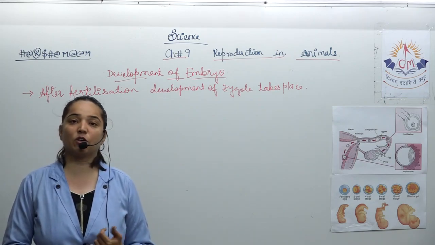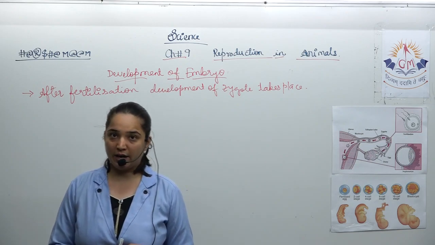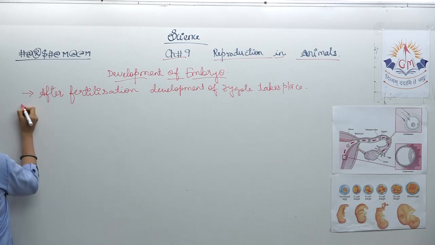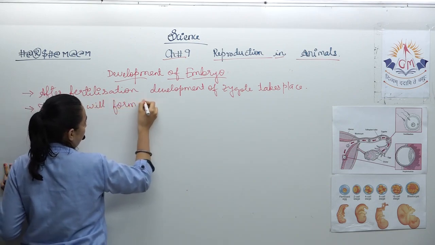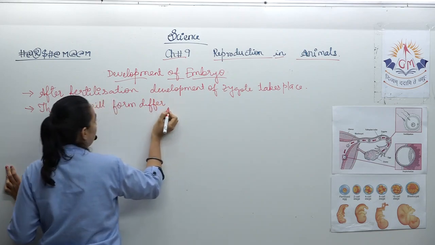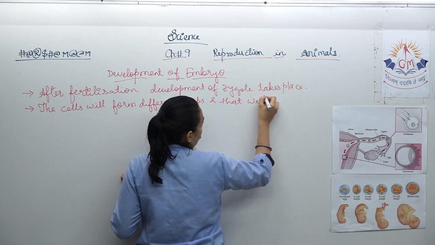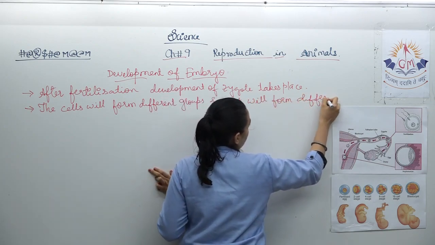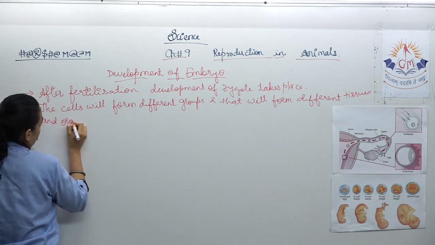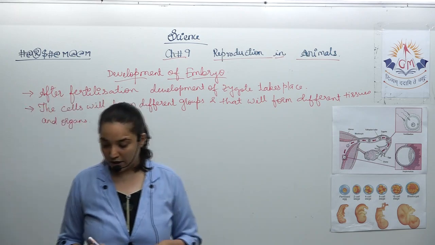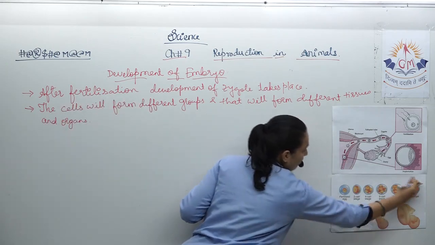The cells will begin to divide to form groups, and that will form different tissues as well as organs, and this developing structure is called the embryo.